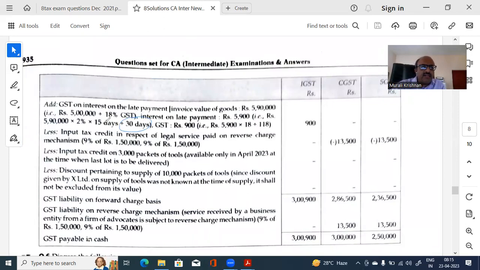So they have taken 30 days, and 15 days. So what is happening? 5,90,000 into 2%, into 15 by 30, you get 5,900. But 5,900 is the interest, that is the taxable value of interest plus GST.